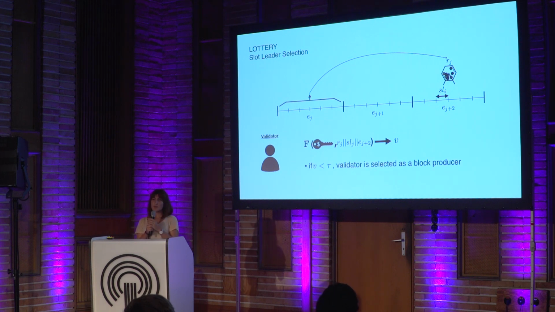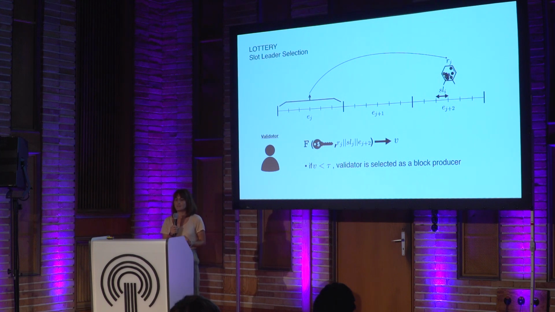If this random number is less than a threshold that we define, then the validator produces a block. Since the VRF is secure, this number V is unpredictable and cannot be known by any other validator. So this is a secret selection algorithm.